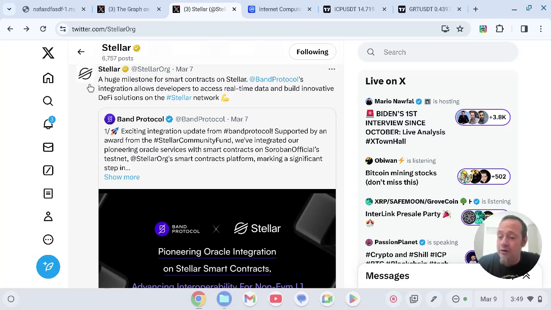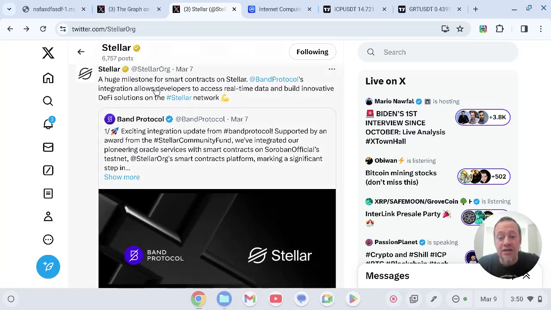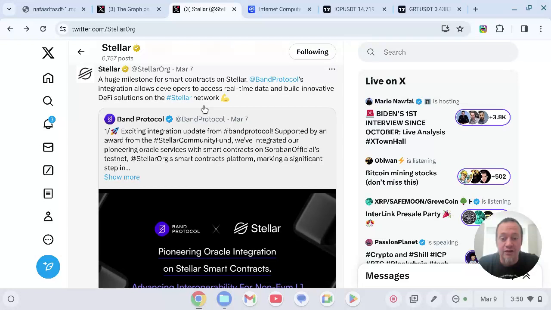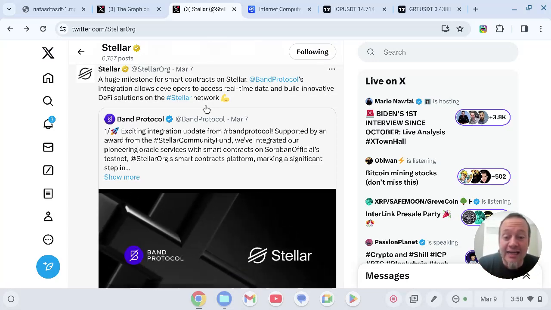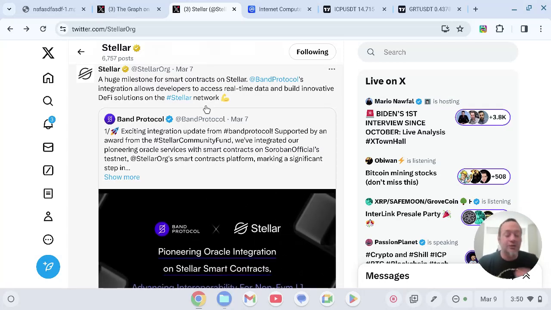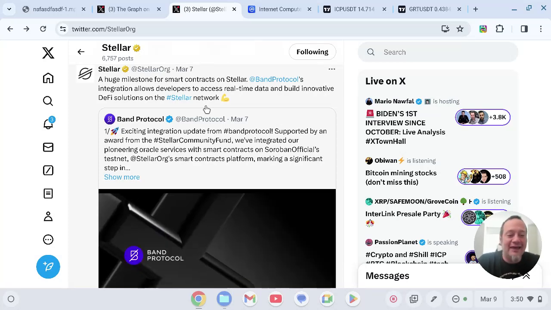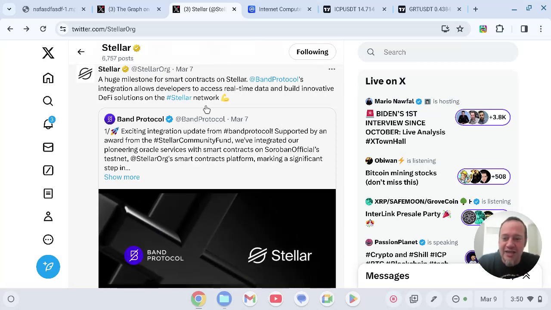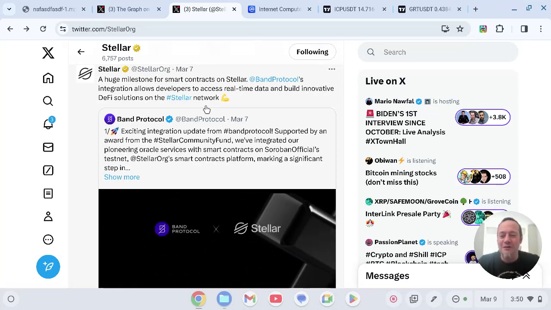Now on Stellar, a huge milestone for smart contracts on Stellar, Band Protocol's integration allows developers to access real-time data and build innovative DeFi solutions on the Stellar network. Now, if you understand the internet computer, it does not need oracles because all of the data is stored on chain. So that is the cool part. And with the graph, I wonder how that would work, how they would integrate that data querying because everything's on chain. So I'd love to see what these developers come up with.